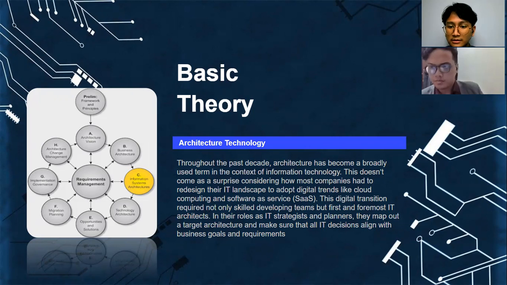This digital transition required not only skilled development teams, but first and foremost IT architects. In their roles as IT strategists and planners, they map out a target architecture and make sure that all IT decisions align with business goals and requirements.